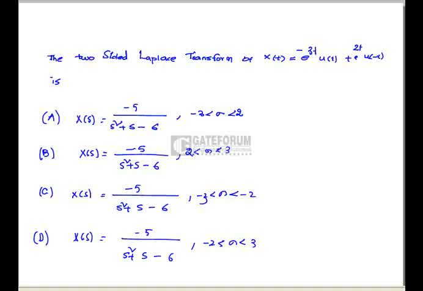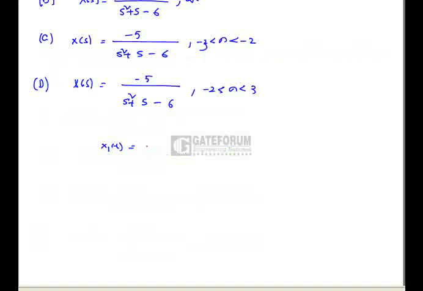Suppose x1(t) is e power minus 3t u(t). If we take the Laplace transform, X(s) is 1 by s plus 3, and sigma is greater than minus 3. This is the ROC for this signal.